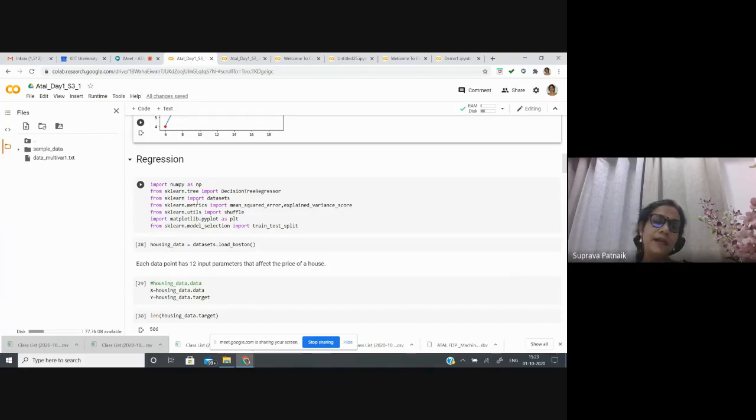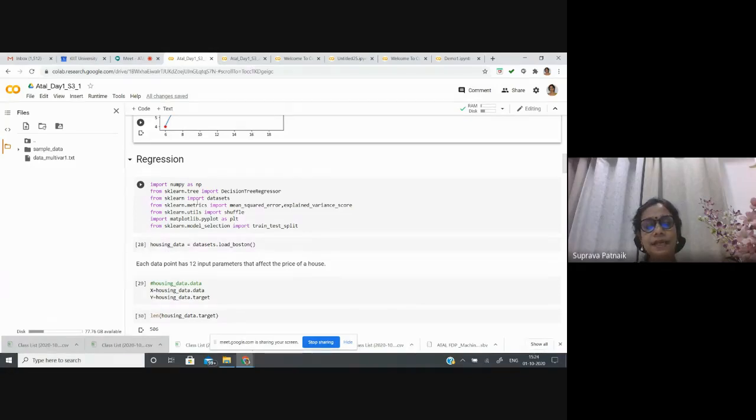Sometimes the data sets we create locally, sometimes we download them from the internet, save them in the computer and use them. Sometimes we use the data set available within these packages. There are many data sets available in the sklearn package.